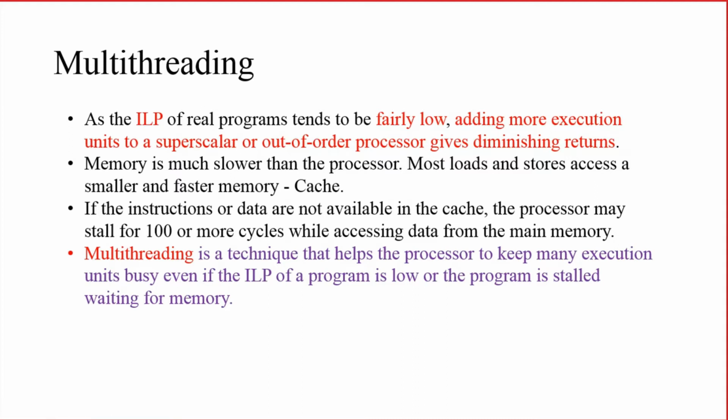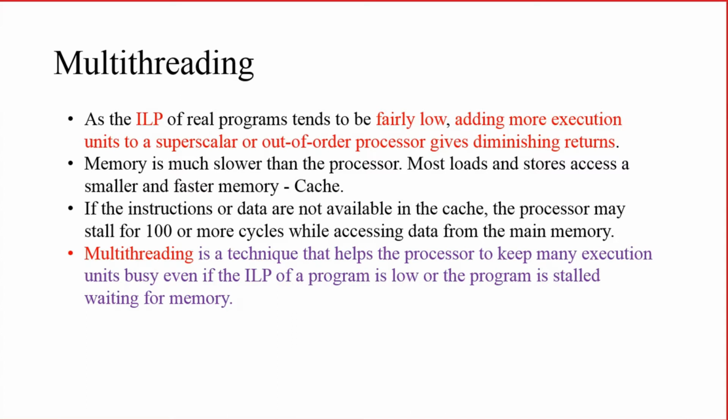Whenever you are executing a thread or a process or a program, there are some functional units which are not at all utilized. So multi-threading is a technique which is used for increasing the utilization of those execution units, even if the instruction level parallelism is low or the program is stalled for the memory access. Right. So multi-threading increases the performance of the processor.